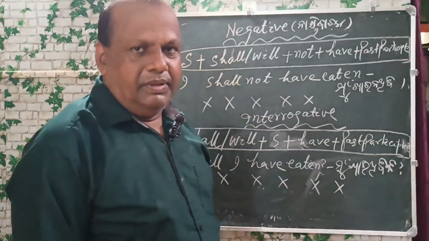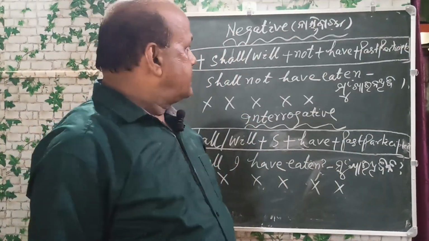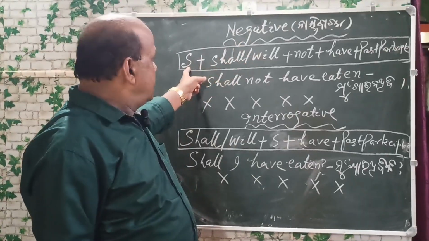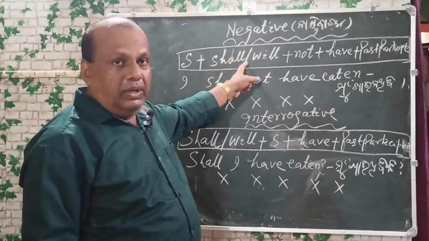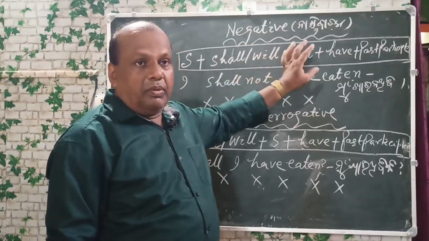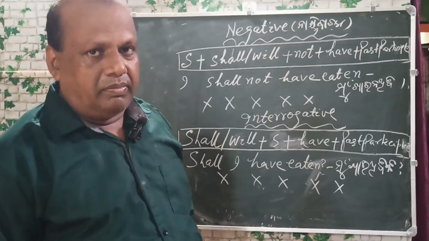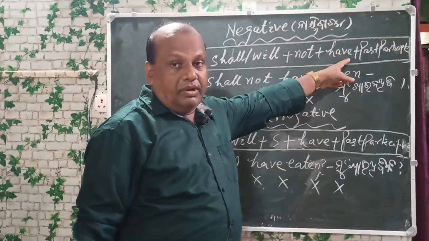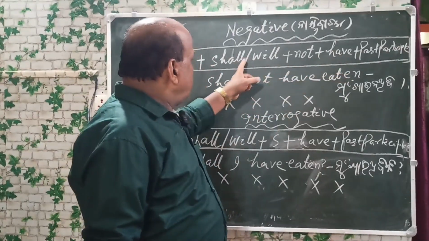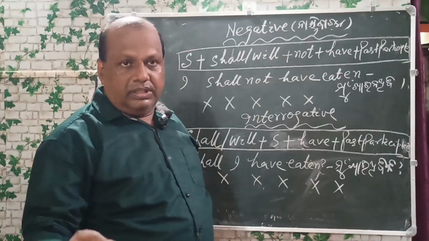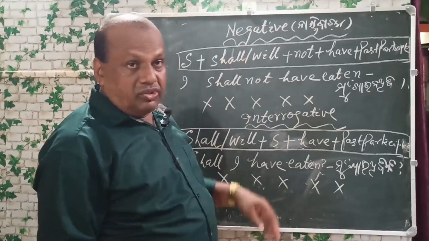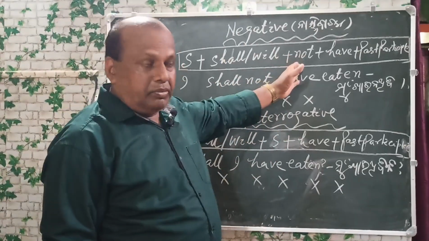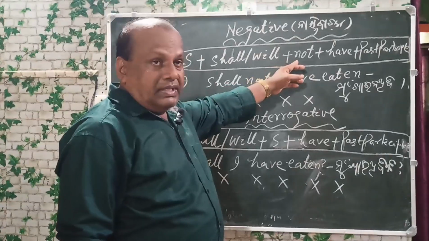Now the negative form of the future perfect tense is subject plus shall or will plus not plus have plus past participle form. Not will be placed here, not here: have not. Shall, will plus not, because it is the future tense. Shall not, shan't, will not, won't. So the contracted form will be possible if not is placed here.